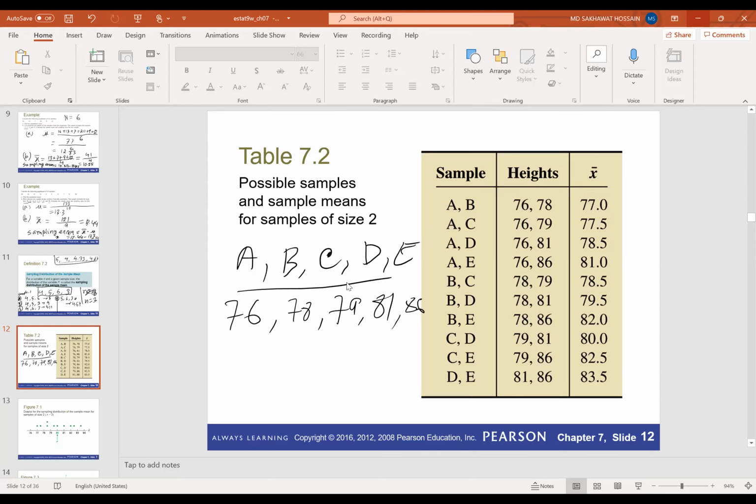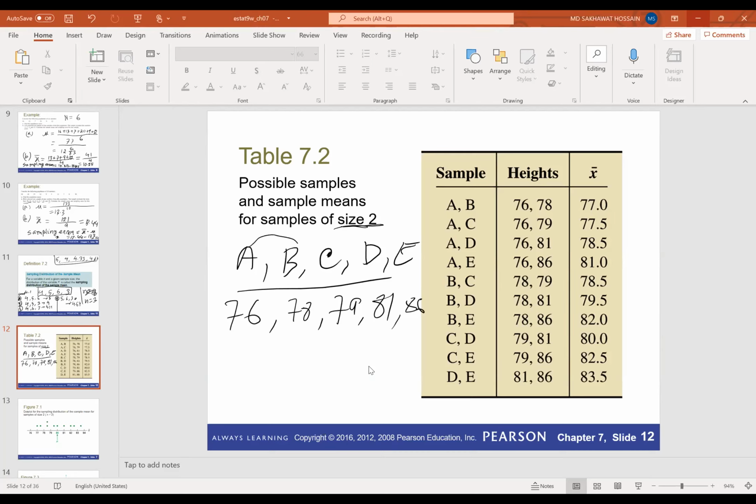Now the sample size is 2, and we'll construct a sampling distribution for X bar. First collect all the possible samples of size 2. That means you choose 2 players from this population and collect all the possible samples. What are the possible samples?